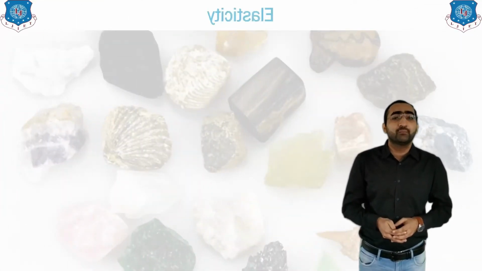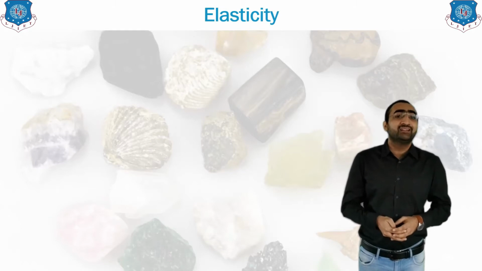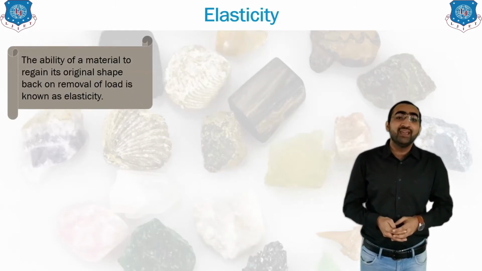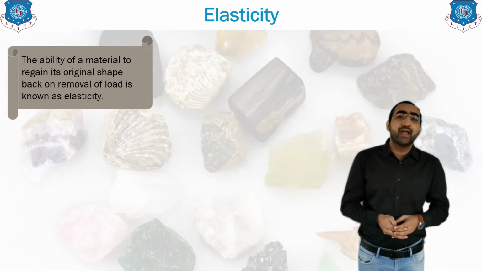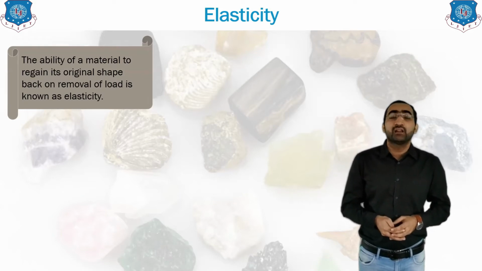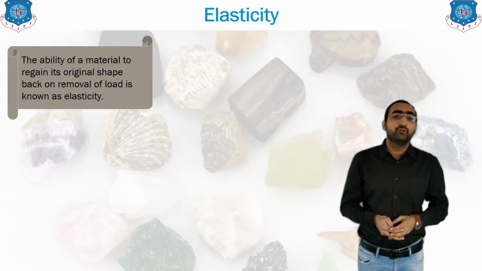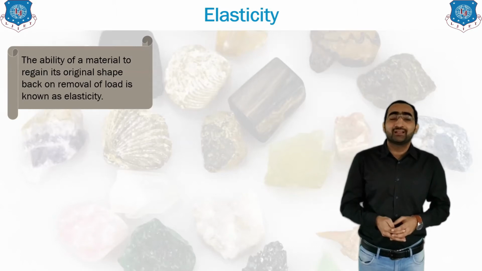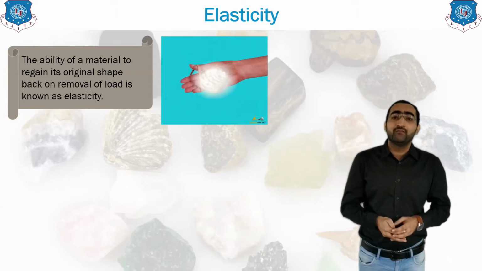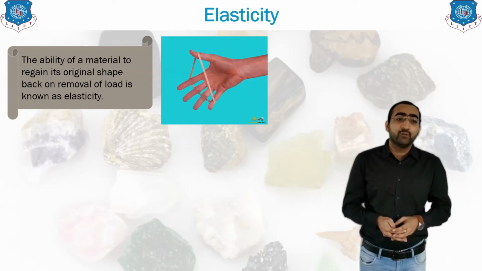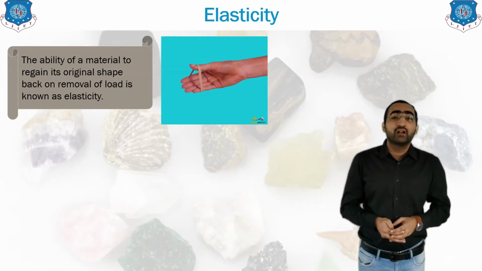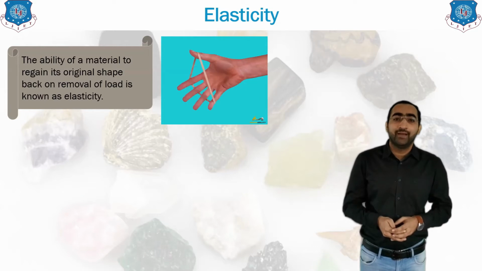What do you mean by the elasticity property? Elasticity is the ability of a material to regain its original shape once again after the removal of the load. If we remove the load, then whatever the material's original shape is, it will come back. Let us see an example, a rubber band. If you stretch the rubber band, its shape will change, but when you take away the load, once again it will come back to its original shape.